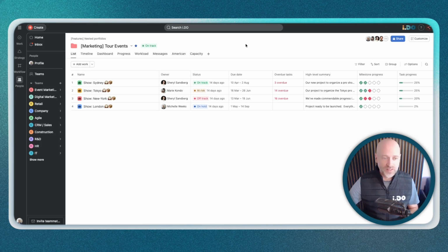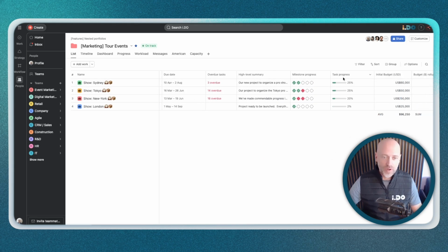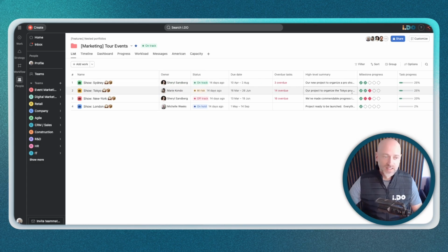That consolidation, for example, could look like a number of overdue tasks or the actual progress of the project, whether it is actual task progress or just the milestone progress. In addition to that consolidated data, you also have the ability to track specific data points. For example, the budget of a project, and that could also be compared to the actual budget being consumed within the project. Finally, and I think that's the most important piece, this ability in Asana to track statuses.